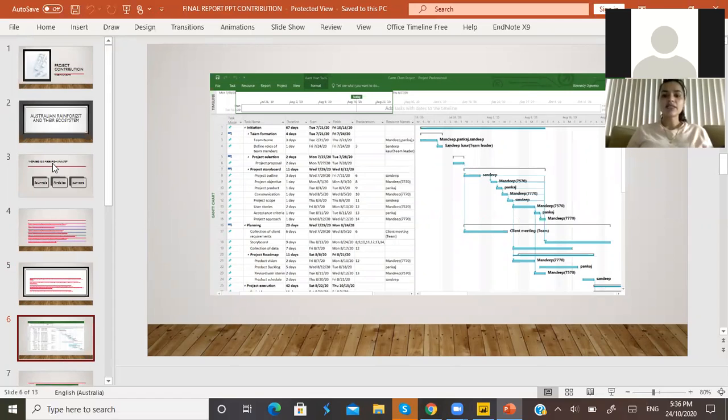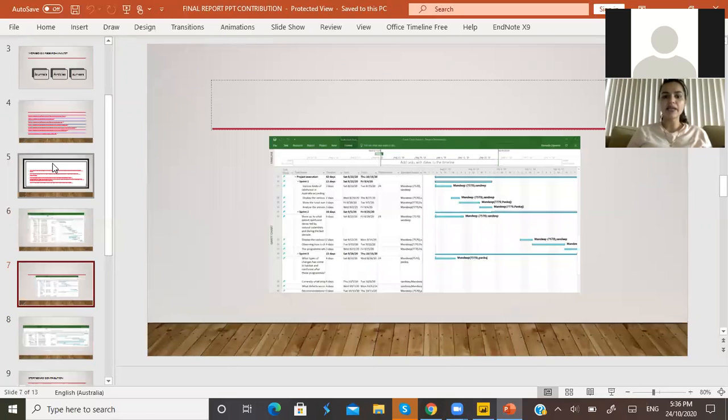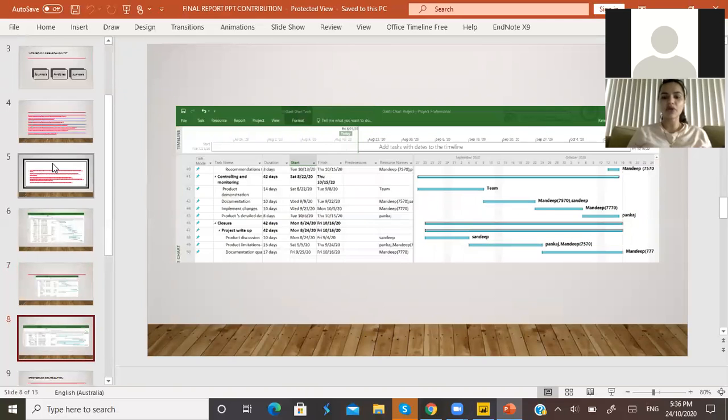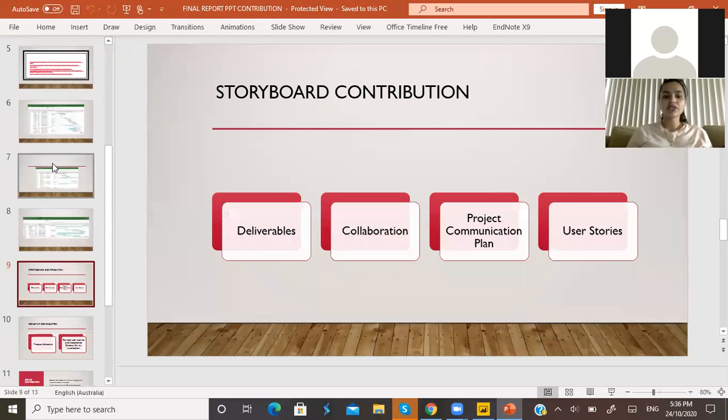Here is our Gantt chart, according to which we worked, and I spent about 2 to 3 days for each sprint. The work was divided by our team leader.